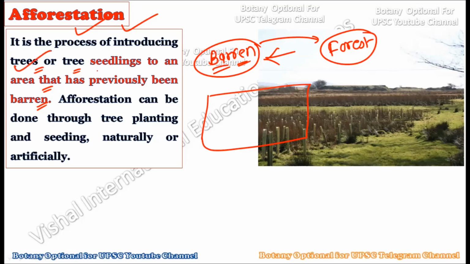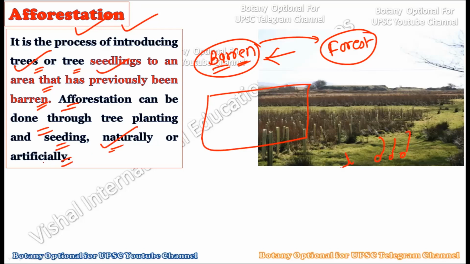We can do this by planting trees or by planting seedlings. We can directly plant the tree species or we can sow seeds so that they germinate and create the forest at that place. This afforestation can be done naturally or artificially. We can artificially control that area or we can leave it to grow naturally under environmental influence.